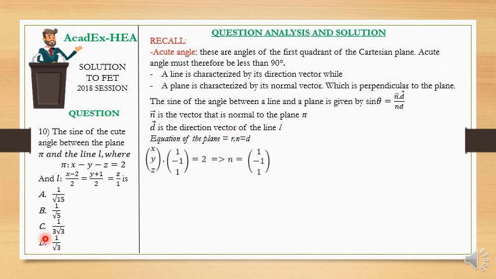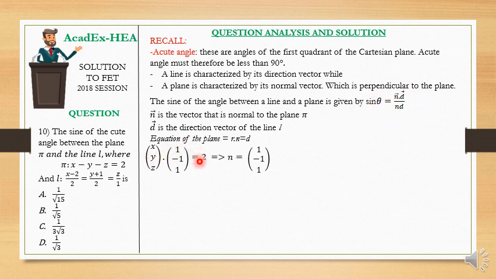So how do we get n? For the plane, n is equal to (1, -1, 1). Our interest is to first have the normal of the plane and the direction vector of the line, so that we can substitute them in this formula.